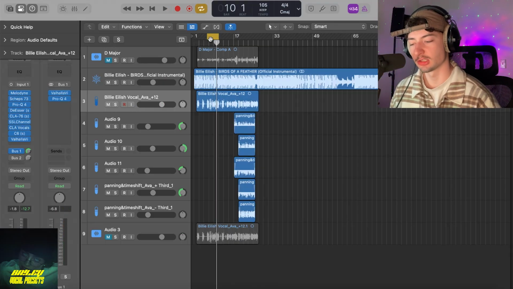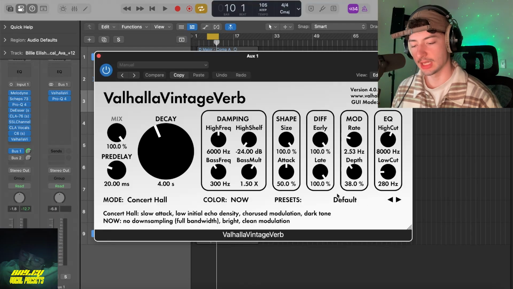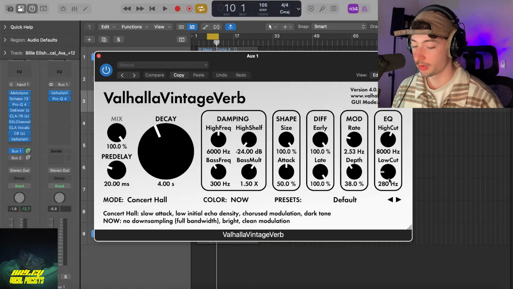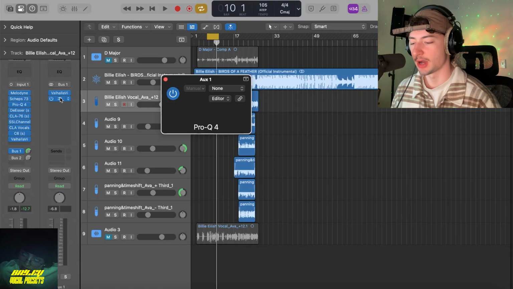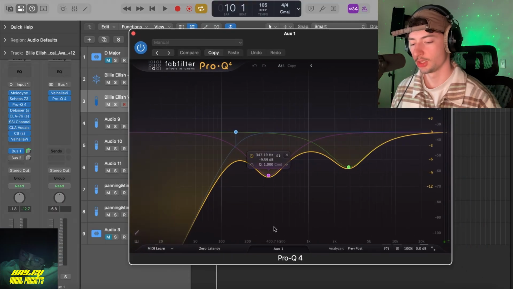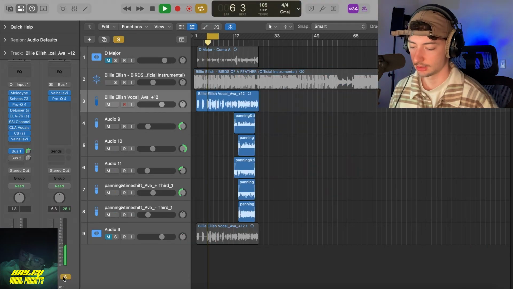Fire. All right, now onto the buses. For the first bus, we got a Valhalla Vintage Verb. We're on the default settings, except we changed the color to now. Can't remember if I changed much else. I think I trimmed up some of the low end a bit. And then on the same bus, we've also got a Pro Q4, just shaping the reverb how I wanted it. That reverb by itself is sounding like this.